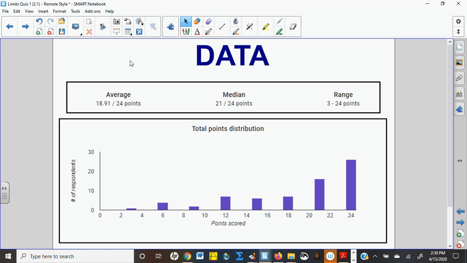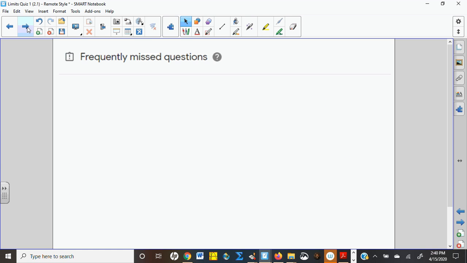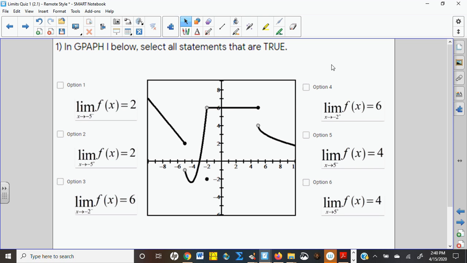It kind of looks weird because there's all these missing values in between, but remember, you could only get 3 points or 0 points per problem. So all the scores were in intervals of 3. A lot of people did get them all right, so that's good. There were no questions that came up as frequently missed, like there were last time. So that means that I think everybody, at least half the class, got every problem right, is what that basically means. Let's take a look at number one.